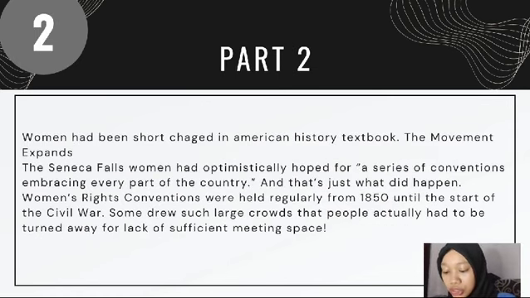Women had been shortchanged in American history textbooks. The movement expands. The Seneca Falls women had hoped for a series of conventions embracing every part of the country, and that's just what did happen. Women's rights conventions were held regularly from 1850 until the start of the Civil War. Some drew such large crowds that people actually had to be turned away for lack of sufficient meeting space.